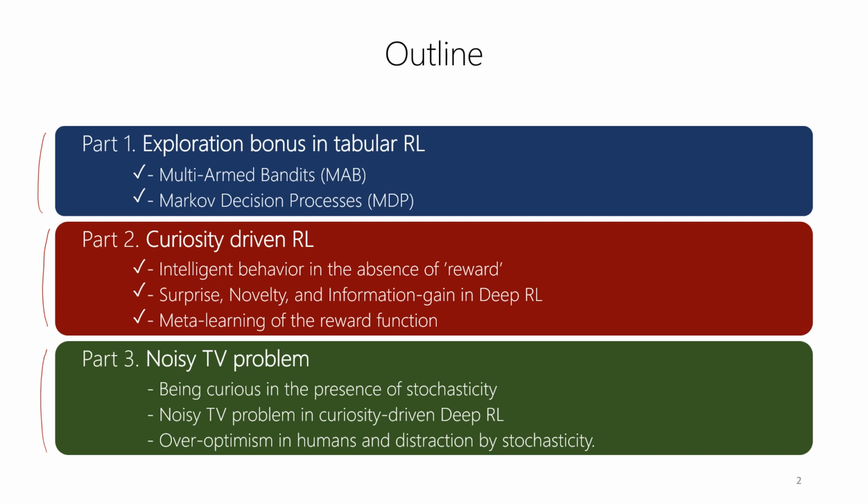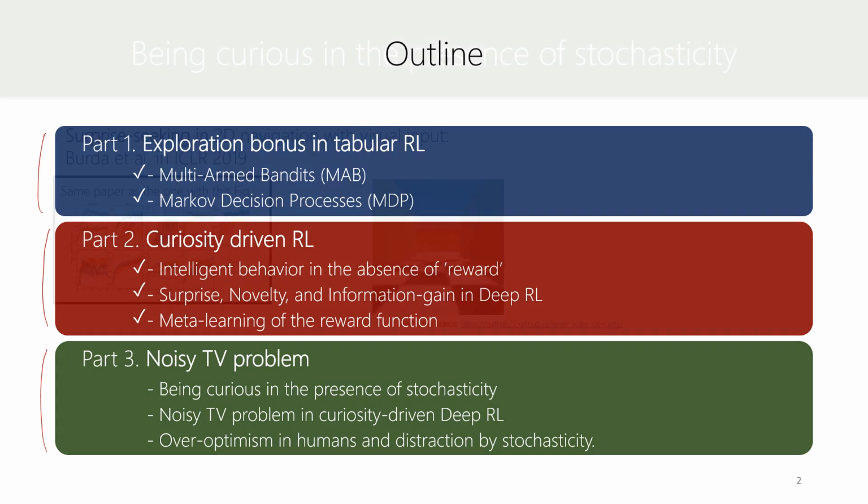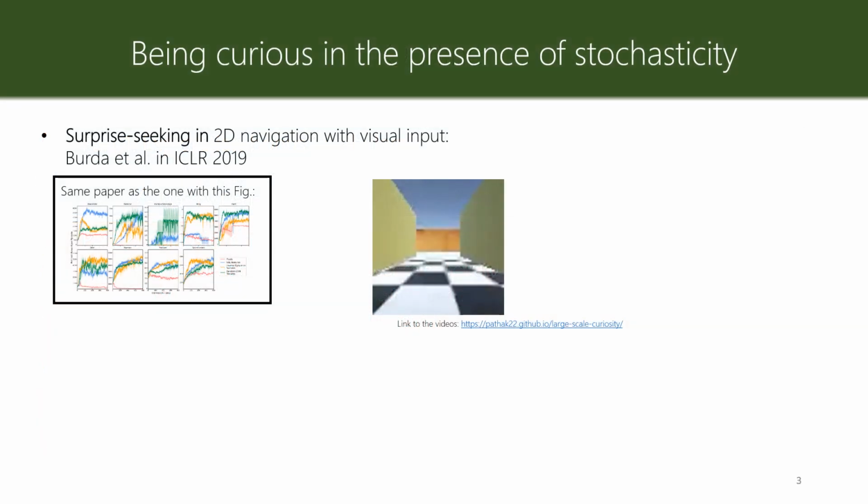In the third part, we are going to go beyond the benefits of intrinsic motivation and talk about some of its drawbacks, and in particular the noisy TV problem. The noisy TV problem is essentially about the situation of being curious in the presence of stochasticity. Before going to details, let's start with this particular example.